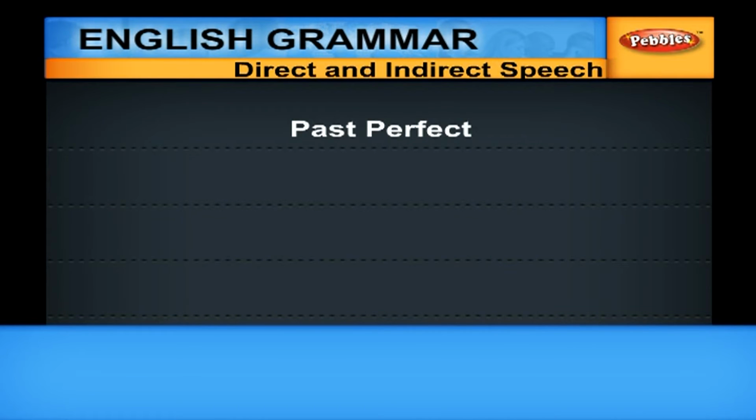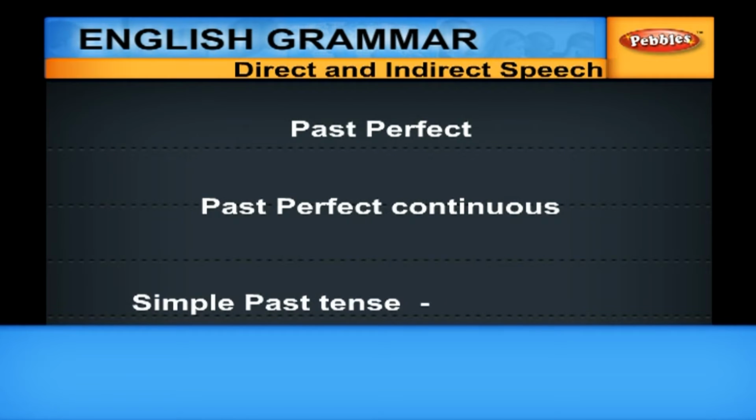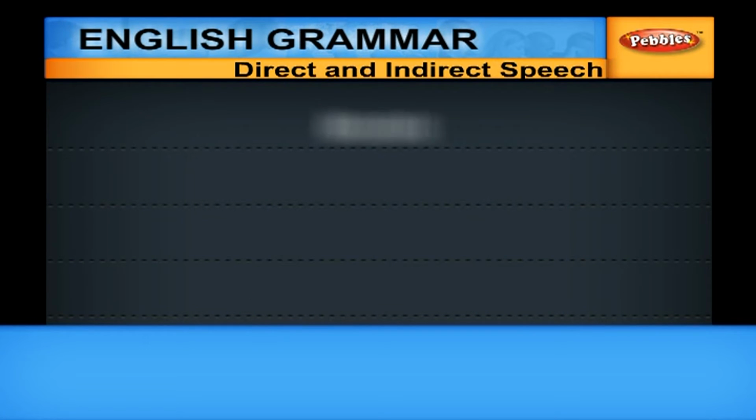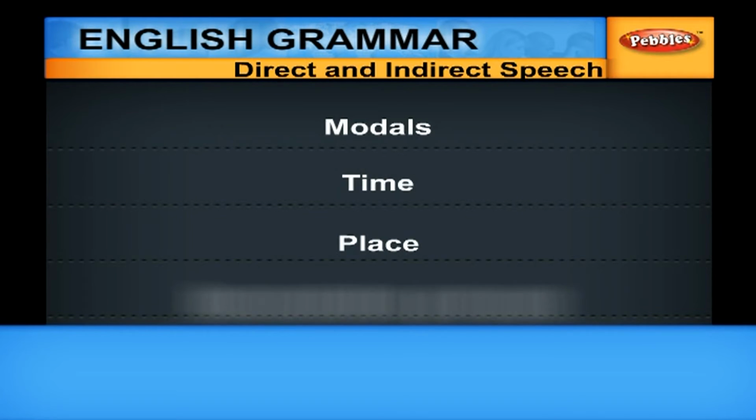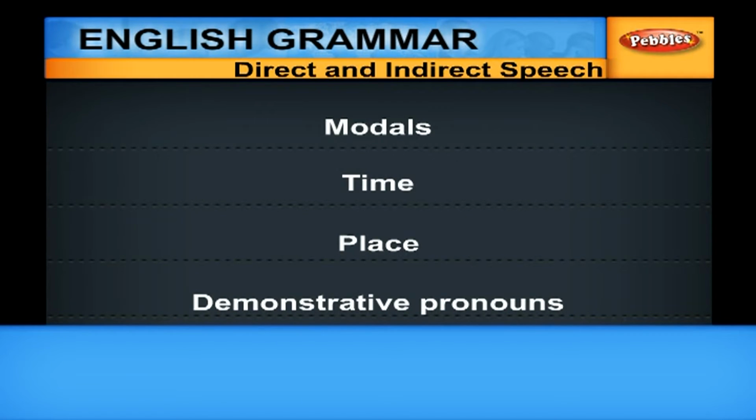Past perfect will remain as it is. Past perfect continuous will remain as it is. Simple past tense will become past perfect. In the case of modals also, we have to make it into the past. If the reporting verb is in the present tense, no change has to be made. Similarly, words referring to time, place, and demonstrative pronouns undergo a change.